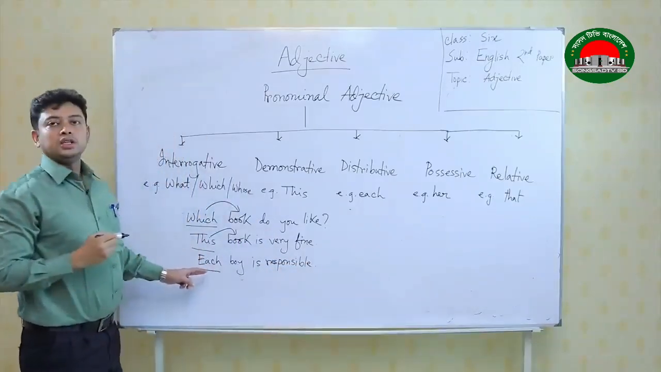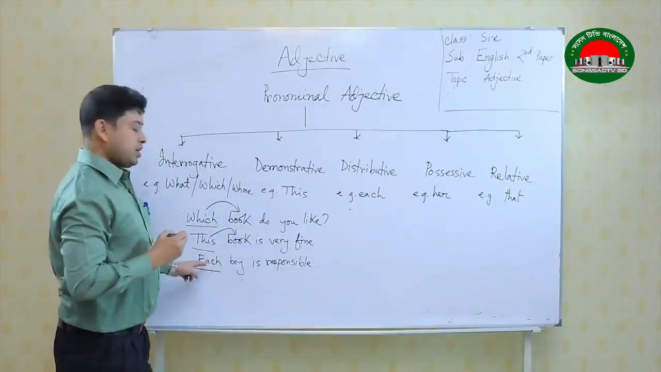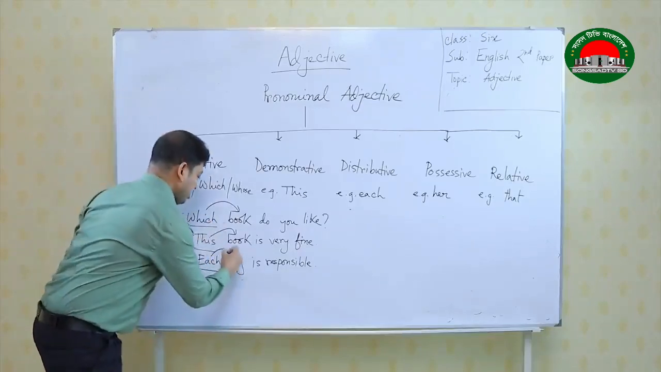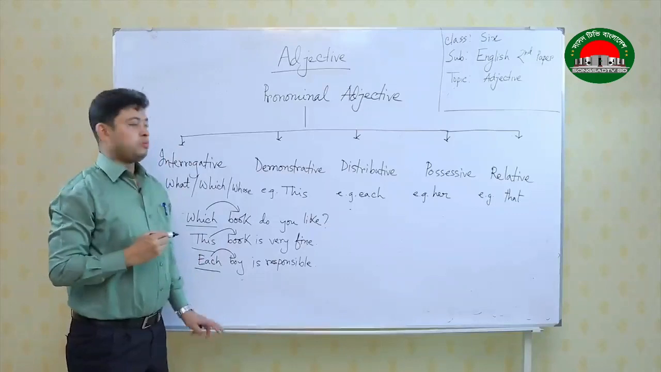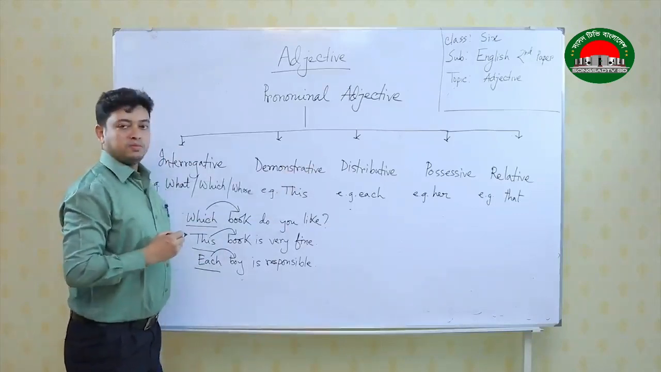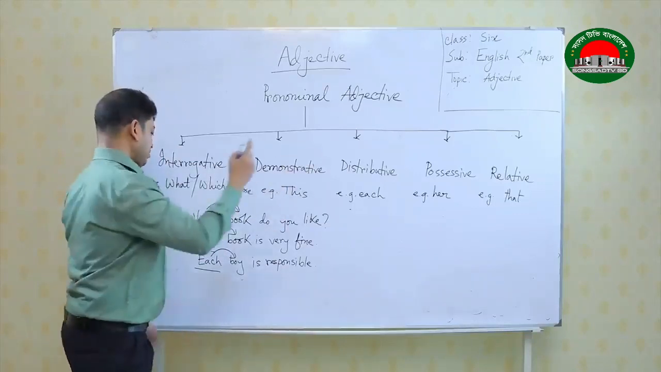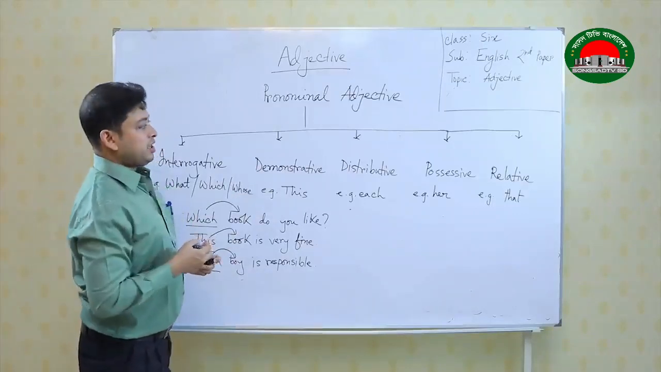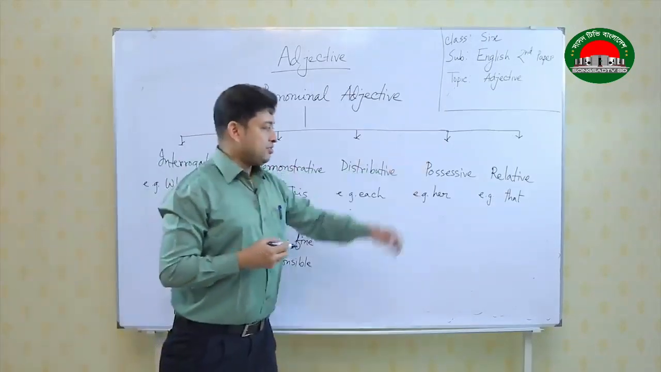Each is a distributive adjective. Here ideally this is a pronoun, but here it is qualifying the noun boy, it becomes distributive adjective or pronominal adjective. Possessive, we have discussed possessive adjective before, but now relative adjective.